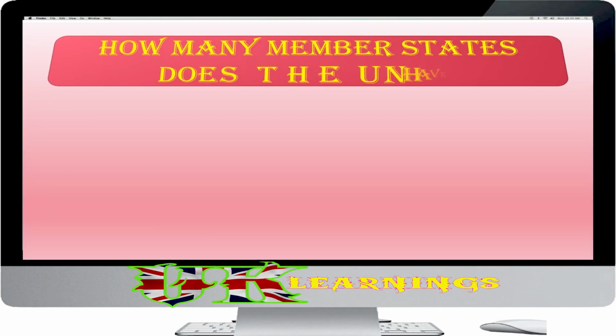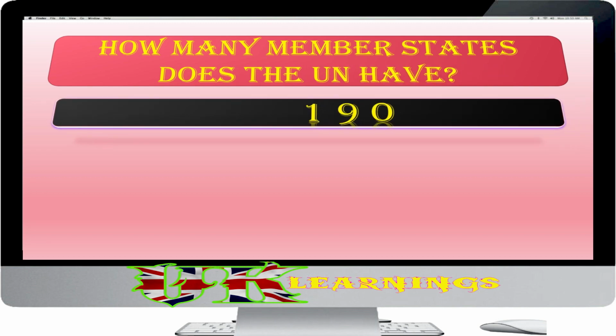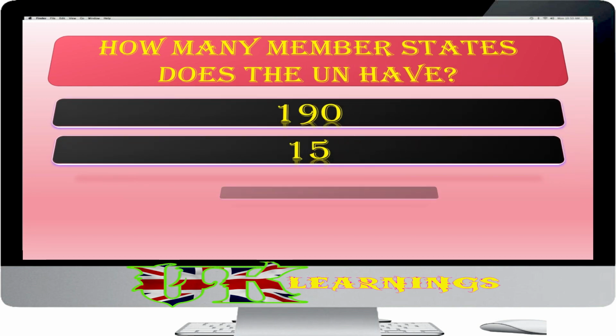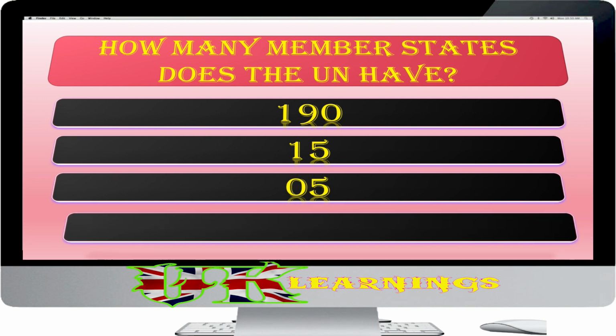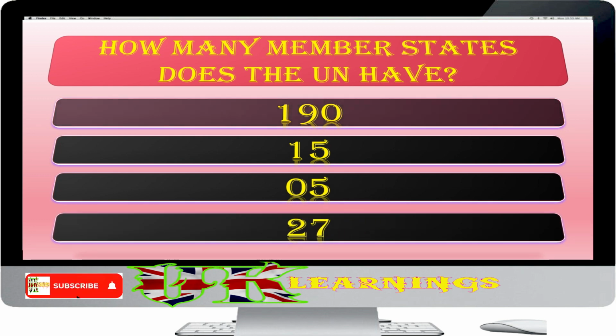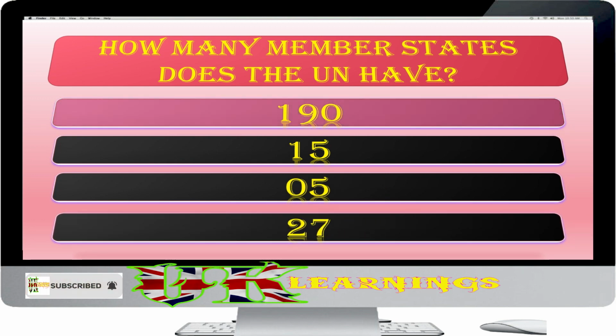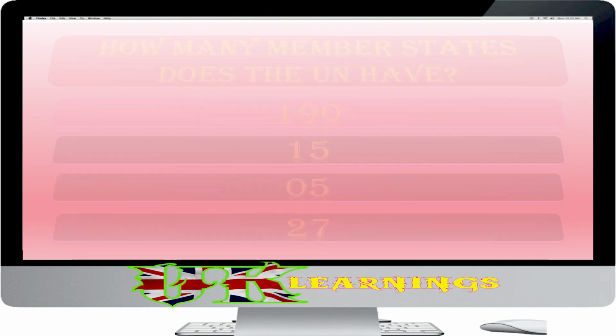How many member states does the UN have? 190, 15, 5, 27. The answer is 190. The UK is part of the United Nations (UN), an international organization with more than 190 countries as members.